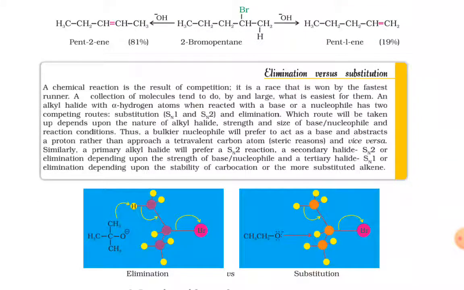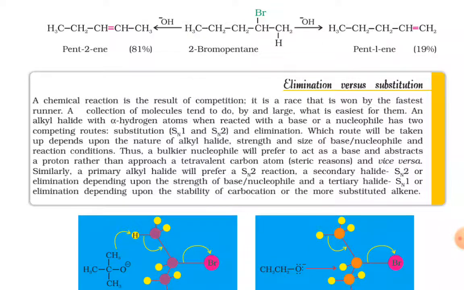Elimination versus substitution. A chemical reaction is the result of competition. It is a race that is won by the fastest runner. A collection of molecules tend to do, by and large, what is easiest for them. An alkyl halide with alpha hydrogen atoms, when reacted with a base or a nucleophile, has two competing routes: substitution, SN1 and SN2, and elimination.